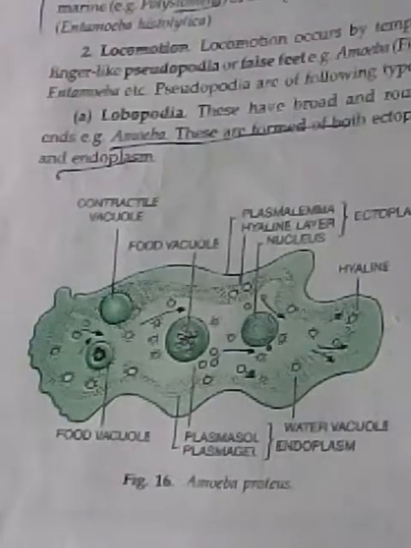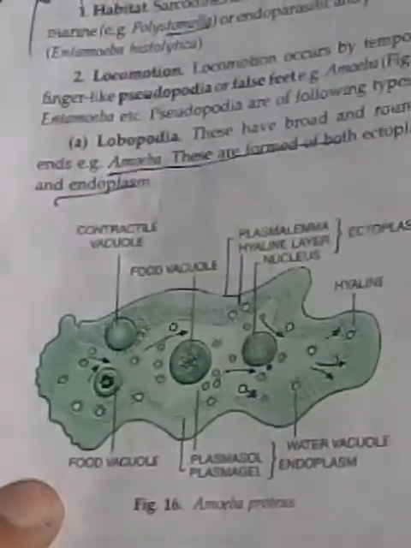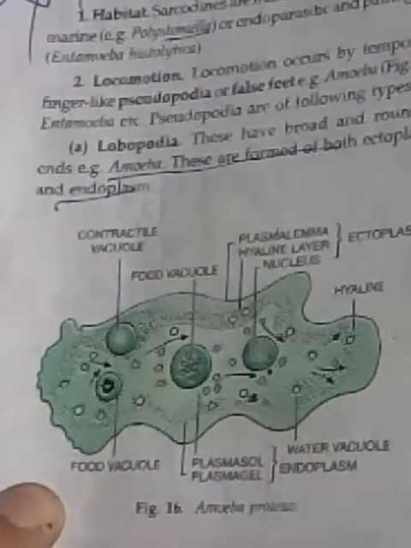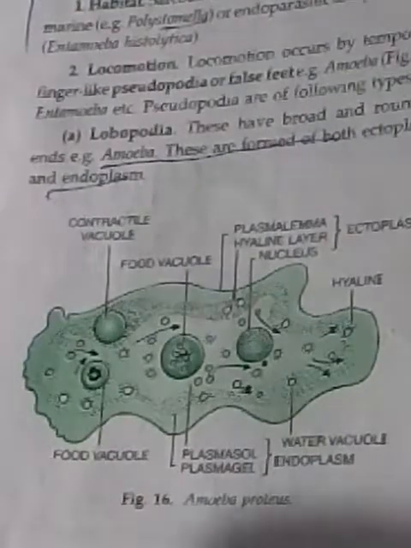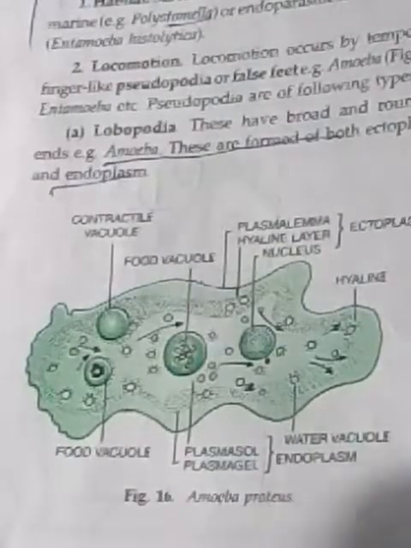Protozoa are of 4 types. They are grouped in 4. Number 1 Sarcodina. Number 2 Ciliata. The amoeba is a Sarcodina and paramecium is Ciliata. Number 3 Sporozoa. Sporozoa are Plasmodium, and Mastigophora is Trypanosoma.